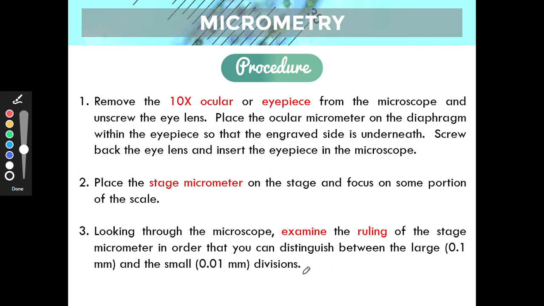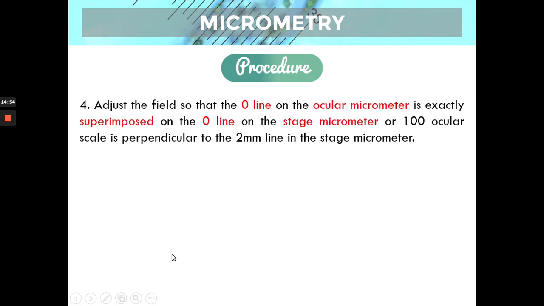Because again, our organisms, our parasites, usually if you measure them, we use the unit microns or micrometer. Okay? All right. Again, what we do now is we adjust the field so that the 0 line on the ocular micrometer is superimposed on the 0 line on the stage micrometer. Some ocular micrometers use the 100 line aligned with the 2 millimeter line on the stage micrometer, but what we follow is this one, guys: the 0 line on the ocular micrometer is superimposed on the 0 line of the stage micrometer. So here's an example.